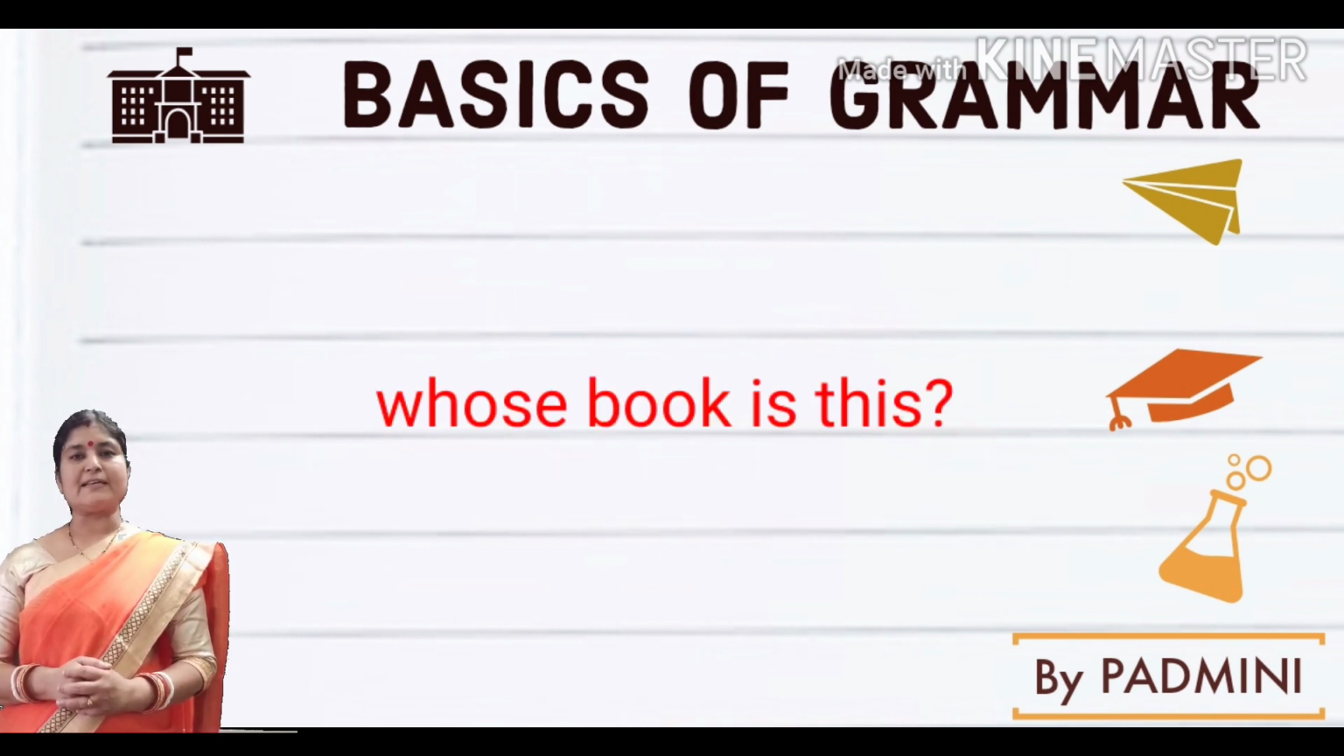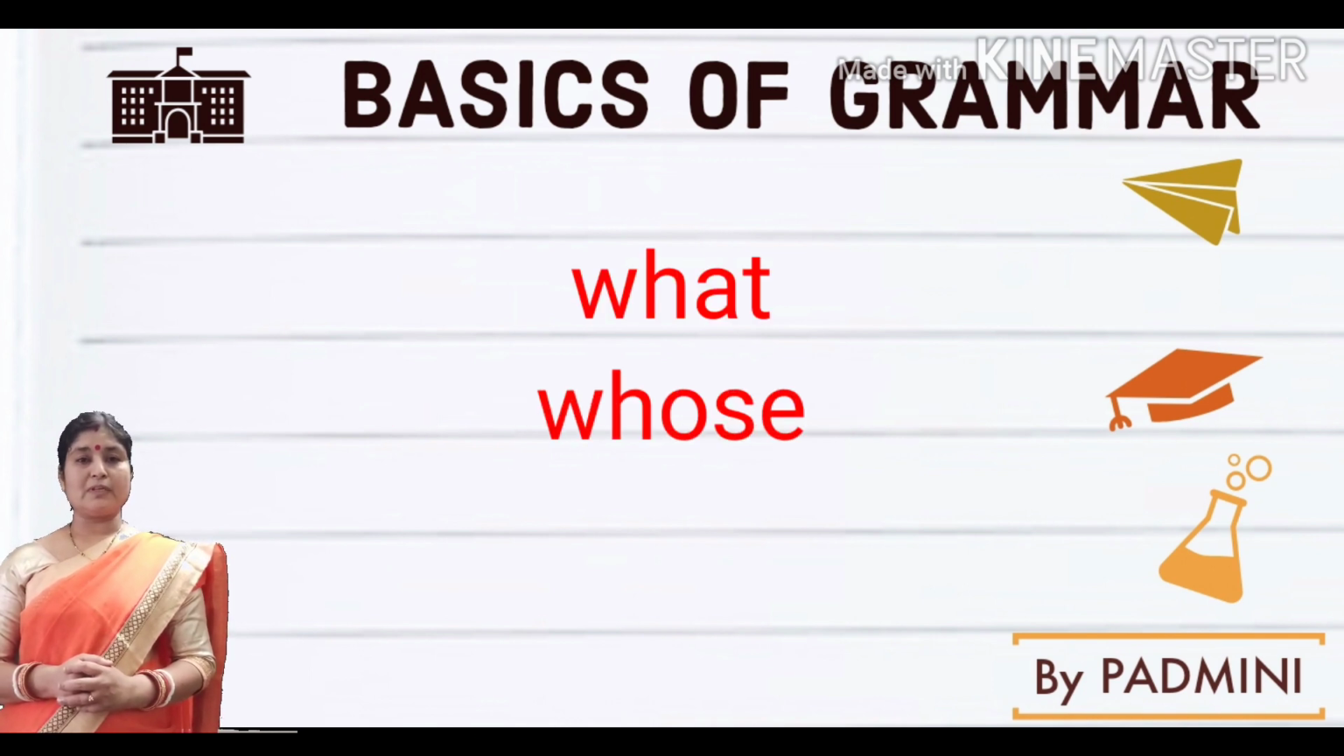Which book is this? Here, which is used with the noun book, and this is known as an interrogative adjective. In this case, we can say what, which, whom. These are all known as the interrogative adjectives.